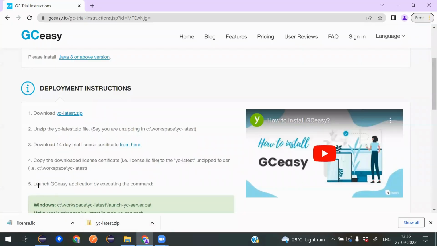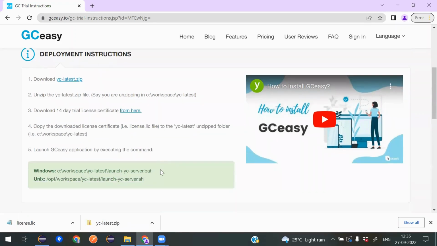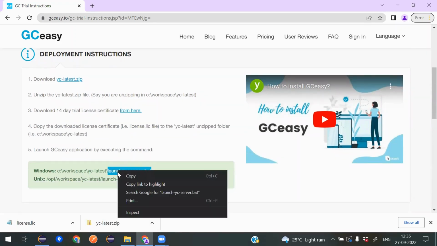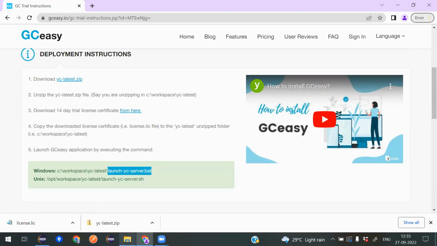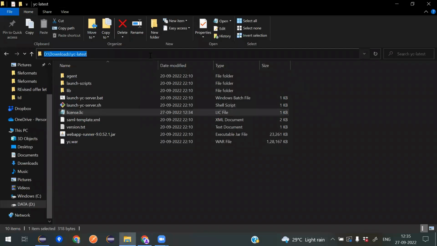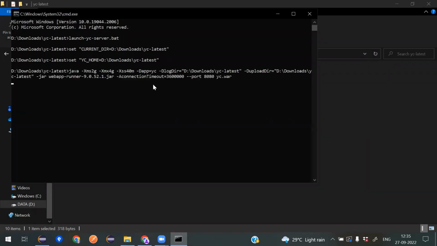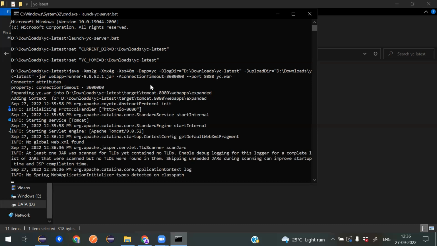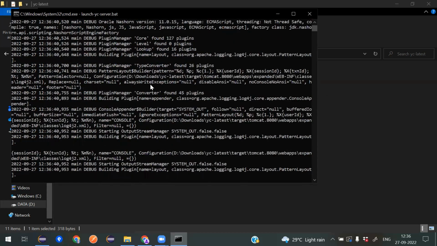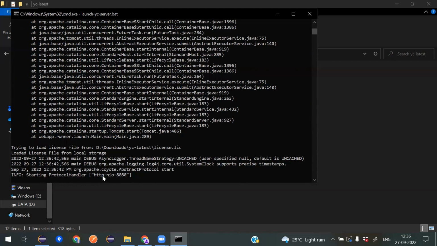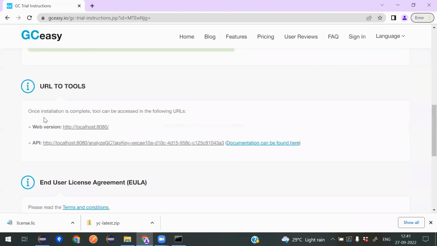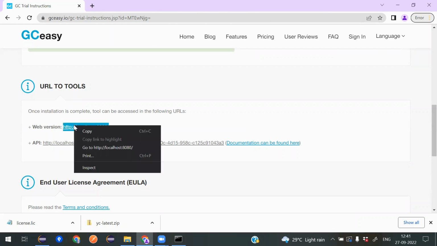Now you can launch the GCeasy application by executing this command: launch ycserver.bat. Once the server is started, you can access the tool from the browser using this localhost 8080 URL.